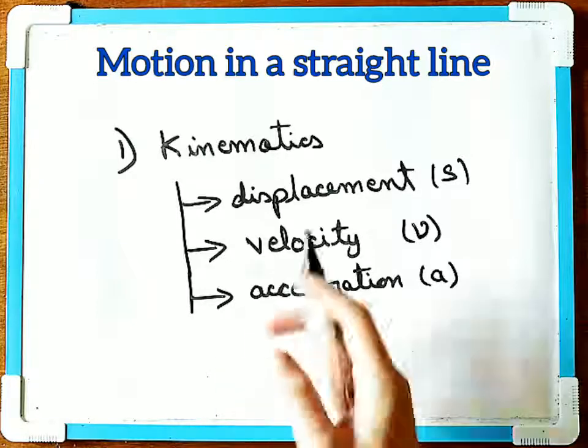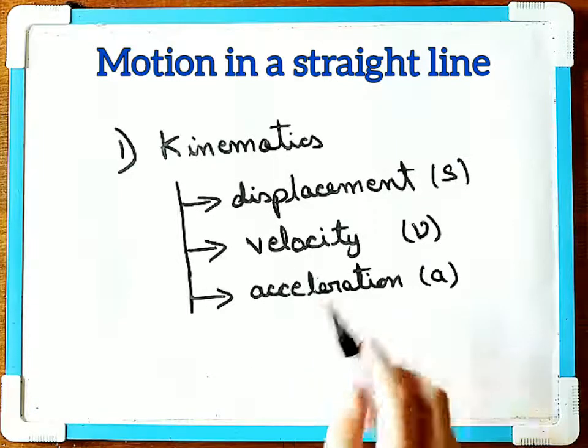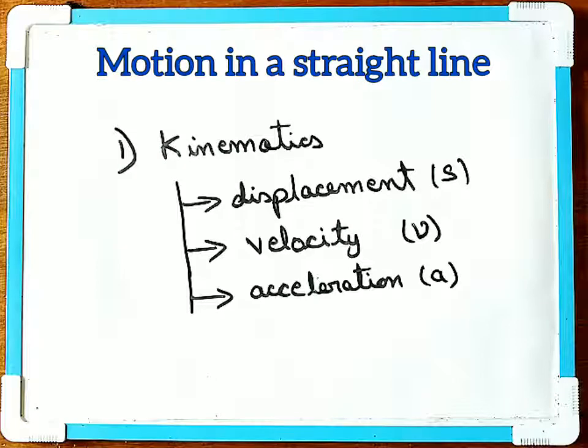Displacement will tell you how we displace one object from one position to another. Velocity will tell you how fast that object is moving from one point to another. And acceleration will tell you how much is the change in velocity during that time interval as the object moves from one position to another. Now in this chapter 3, we will study motion in a straight line.